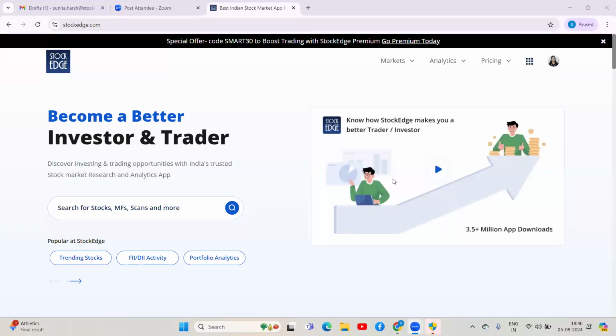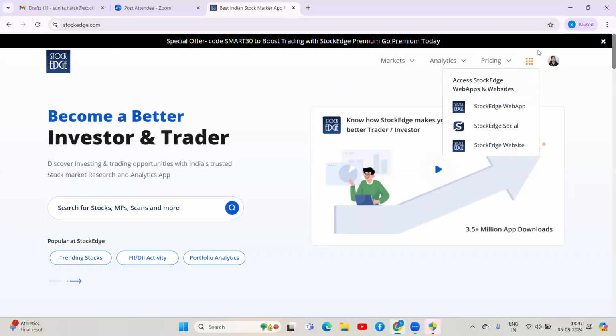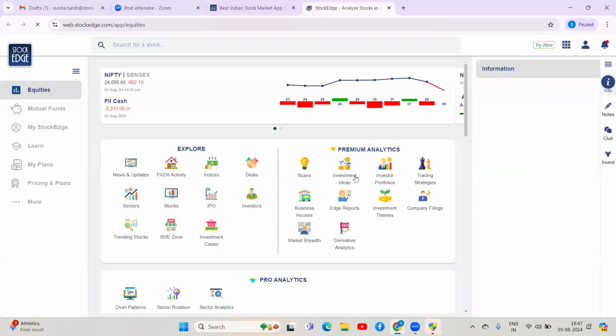However, I'll also be explaining how you can see the recording in Social, if you are a club member or even if you are a pro or premium member. So I'm on the Stockedge website, stockedge.com. We'll be majorly discussing today about the social platform and how you can best use it. So I am on the stockedge.com website. I can directly go to the social platform by this 9 dots. If I click here, I have the option to go to the web app, which Nikita ma'am was using. I can simply click on that and it will take me to the web app of Stockedge.